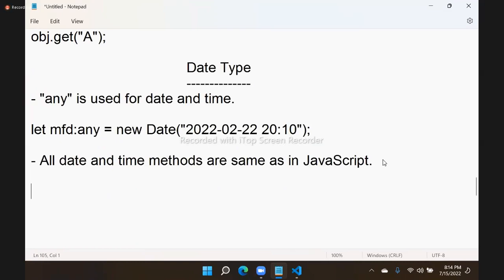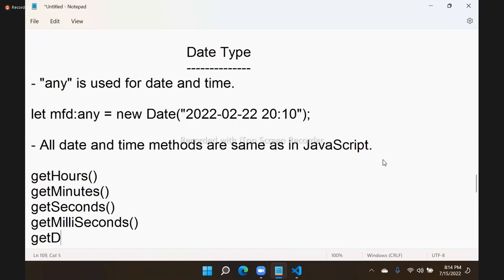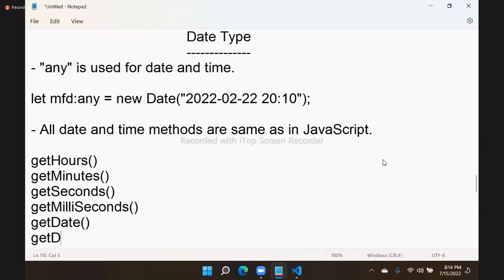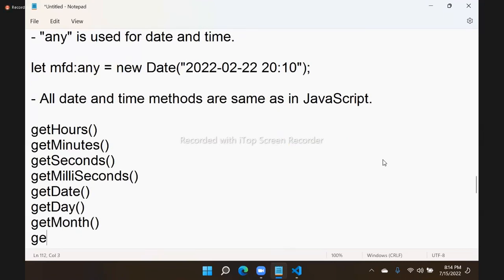Date methods, you know already. What are those? Get hours, get minutes, get seconds, get milliseconds. We have get date. We have get day. We have get month. We have get full year. These are all the options.